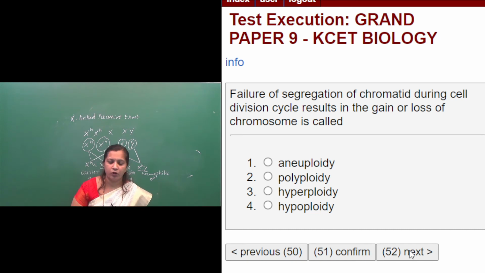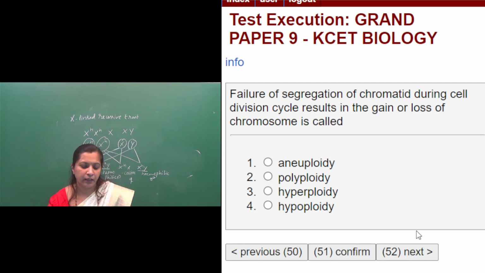So that is called what? Aneuploidy. Failure of segregation of chromatids during cell division cycle results in the gain or loss of chromosome, which is called aneuploidy. Okay, so aneuploidy is mainly because of a reduction in the number of chromosomes or the presence of an extra chromosome. It is because of the failure of the separation of the chromosome from a homologous pair, or else the separation of chromatids, during cell division. That has resulted in the gain or loss of chromosome.